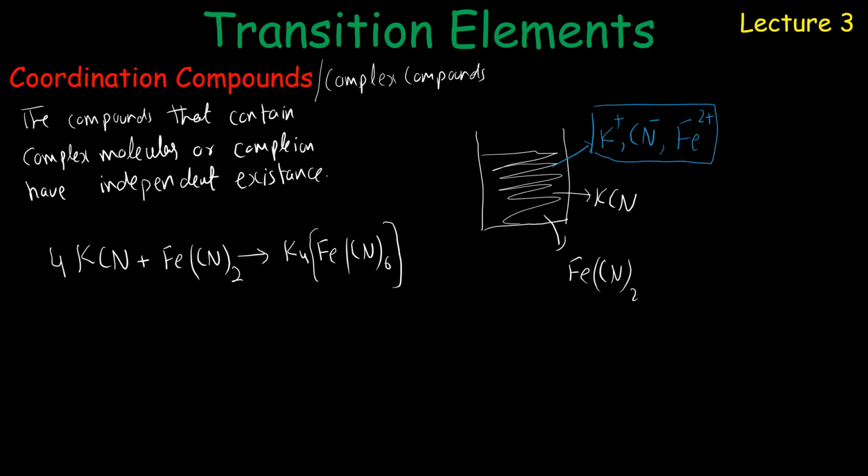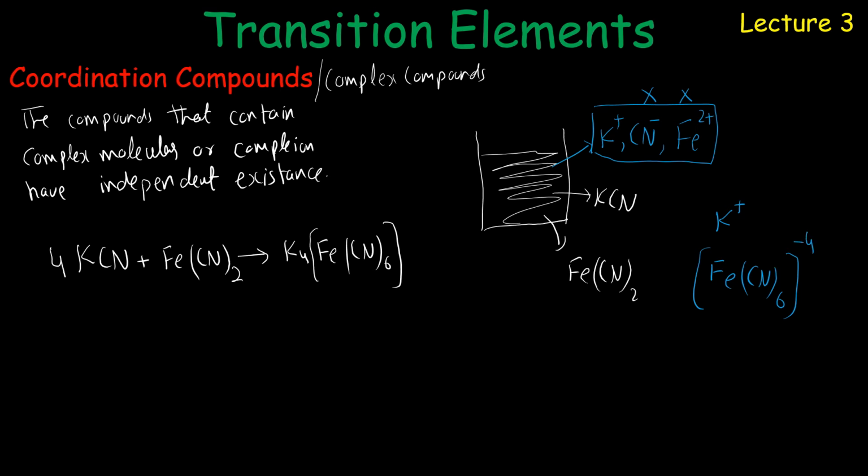But when we observe on the experimental basis, potassium ions are present, but there is no cyanide ion and no ferrous ion. But something new, [Fe(CN)6], a combined ion or complex ion, exists in the solution. Now we see what happens.